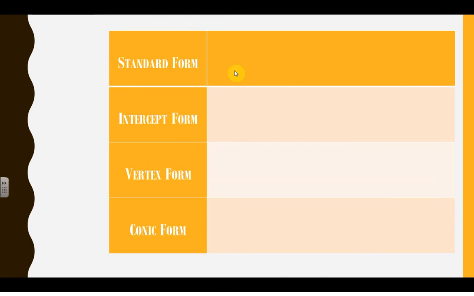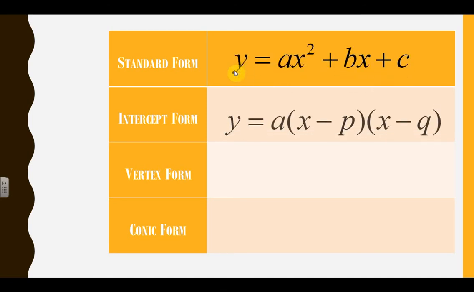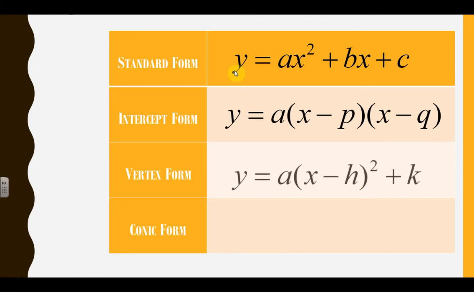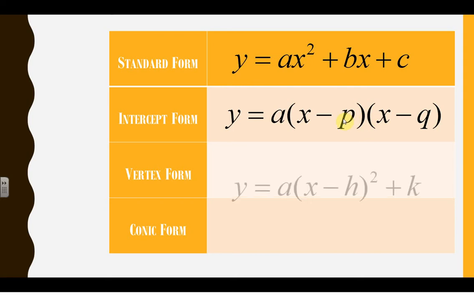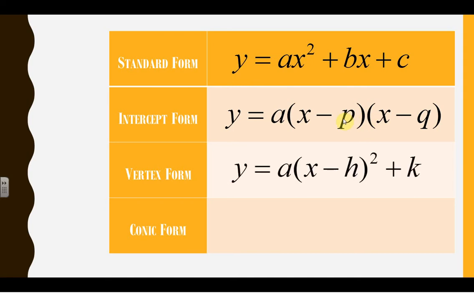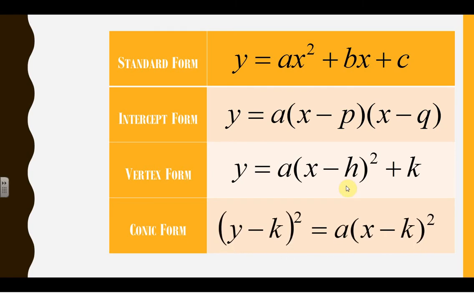Now, there are a bunch of different ways you can see these equations. That is standard form. You're used to that. We have intercept form, which is factored form, which you've seen when graphing parabolas. Vertex form, we just got done doing. Conic form is a new one, and that's what we're going to be doing eventually, but we just want to show you the different forms of these types of equations. You've got to be able to work with every single one of them to get your vertex, your focus, and your directrix. So let's actually do some examples.